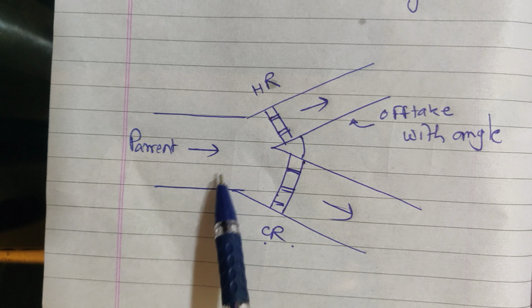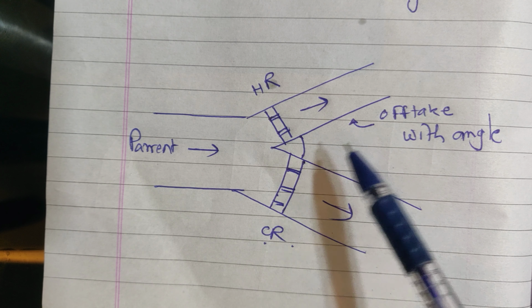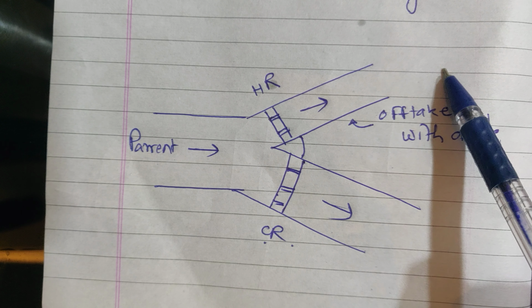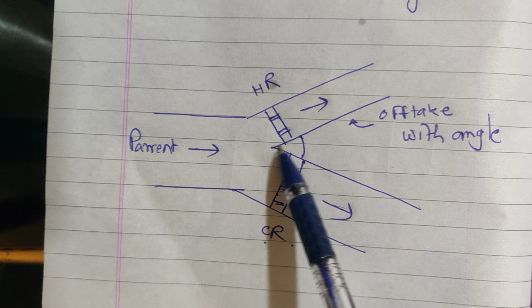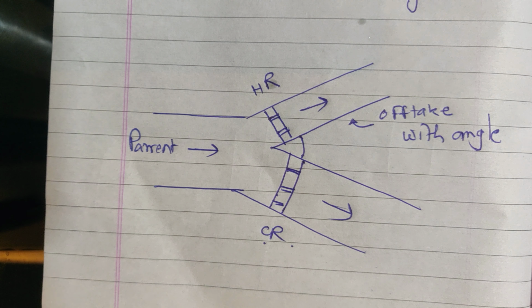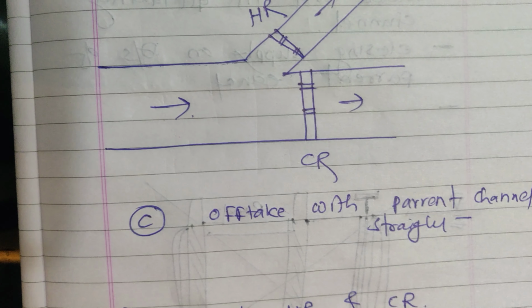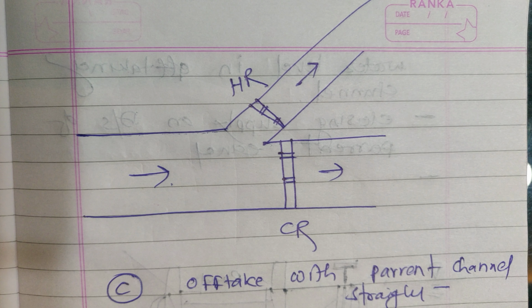Here this is a parent canal. There is some angle: off-take with some angle. This is an off-taking canal. This is a parent canal. There is some angle. Head regulator, cross regulator. This is another alignment. Then this is again another alignment.